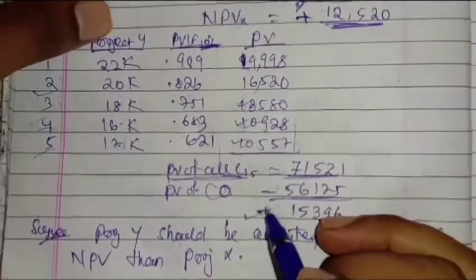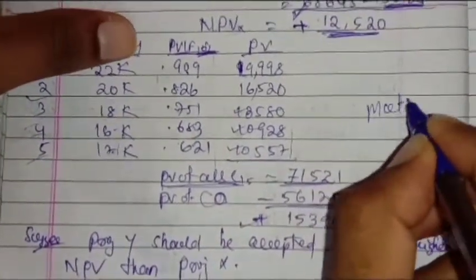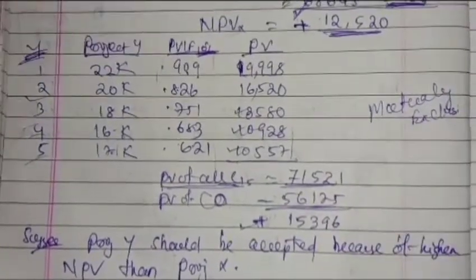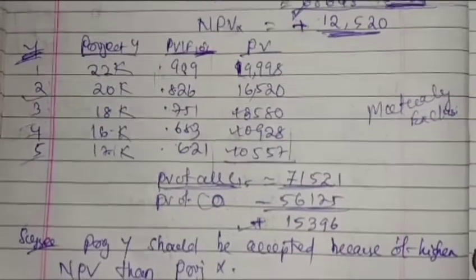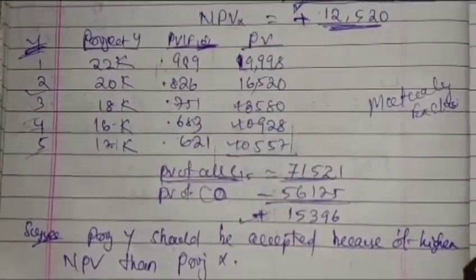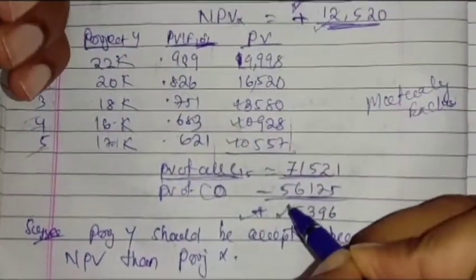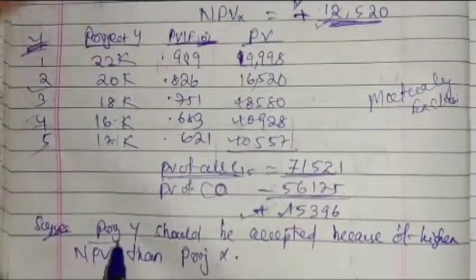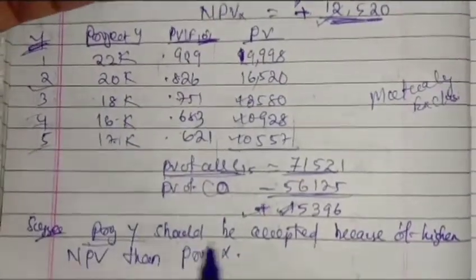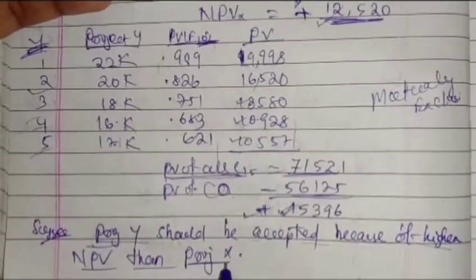So here also we are getting positive, here we are also getting positive. I have said that this is a mutually exclusive project. Mutually exclusive means you have to accept only one. Here 15,000, here 12,000, so the more will be accepted. So project Y, as it is giving a higher NPV, we will accept project Y. Project Y should be accepted because of higher NPV than project X.